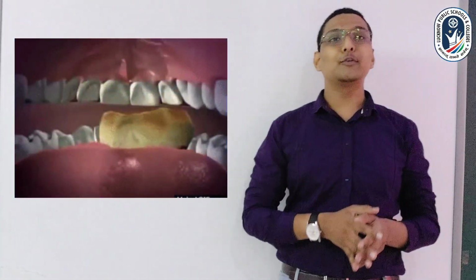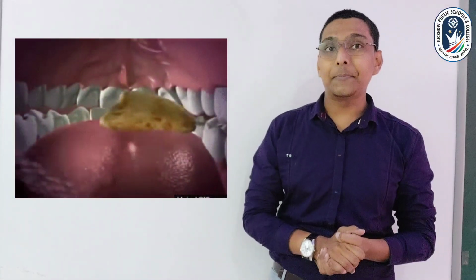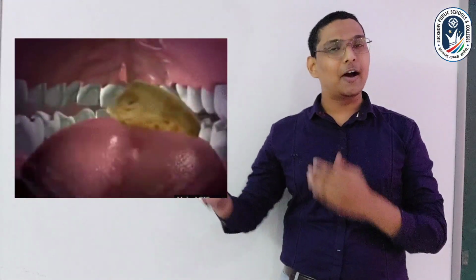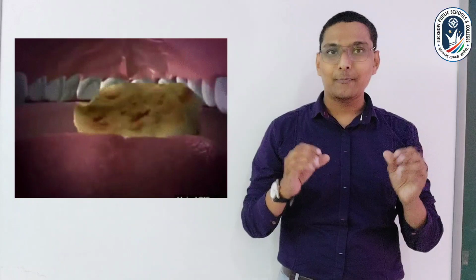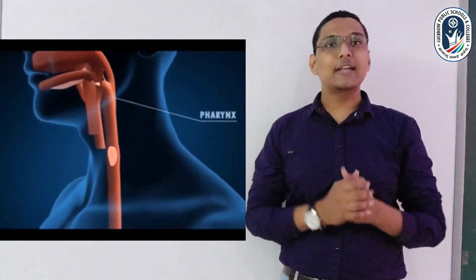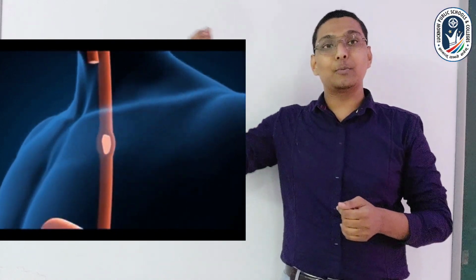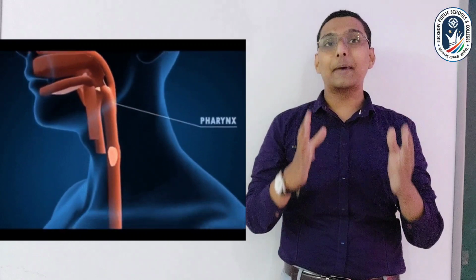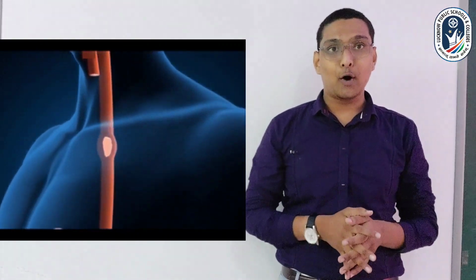This is also helped by the salivary gland, because the salivary gland produces saliva, which makes the food soft, and after getting soft it passes from the mouth to the stomach. But it is not directly passing from the mouth to the stomach. It's not jumping, it's going through a passage, and that passage is called the food pipe or esophagus, which connects your back portion, the pharynx, with your stomach.